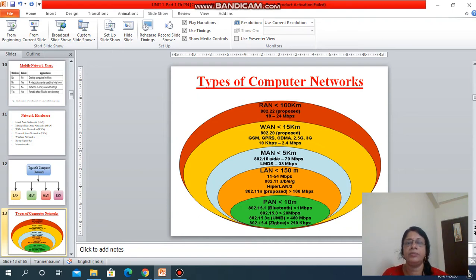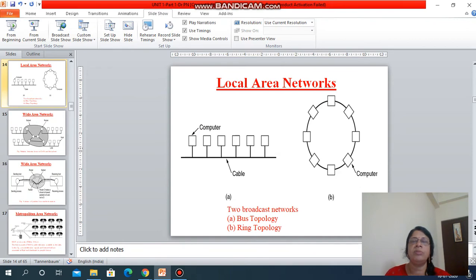I will explain it later. So you see here, whenever we are going to set up a LAN, we can go for many types of topology. This is the example of bus topology. This is the example of ring topology. Bus topology means the cable is looking like a bus and a number of systems are connected to that particular cable. So if you consider the speed now, the speed will be divided among the number of systems.